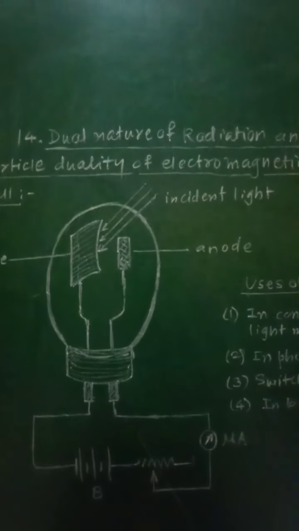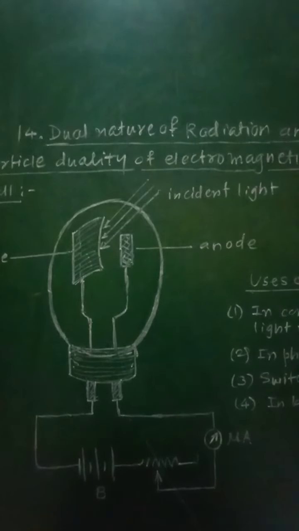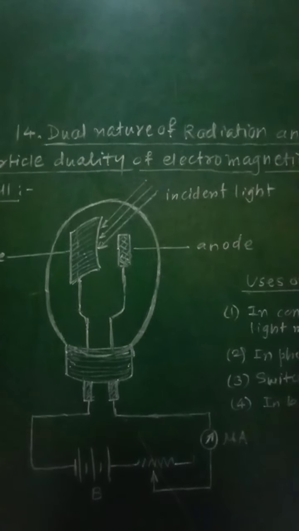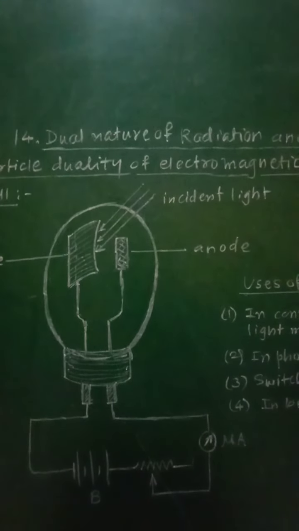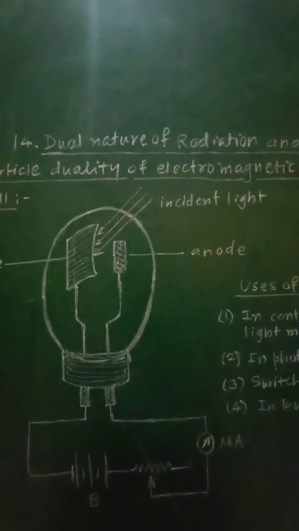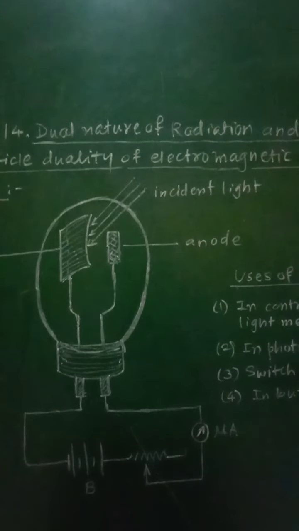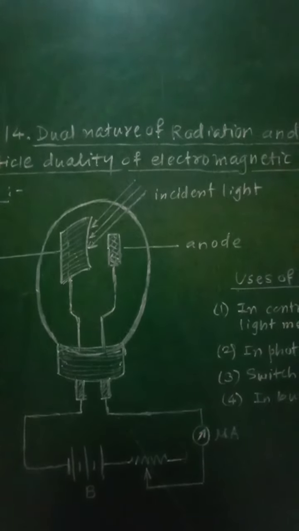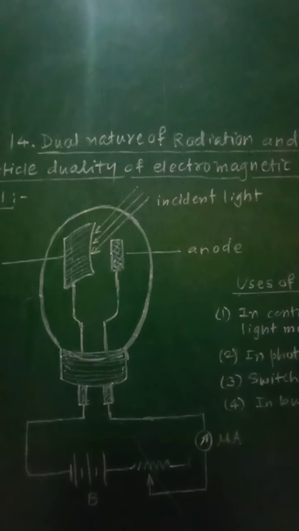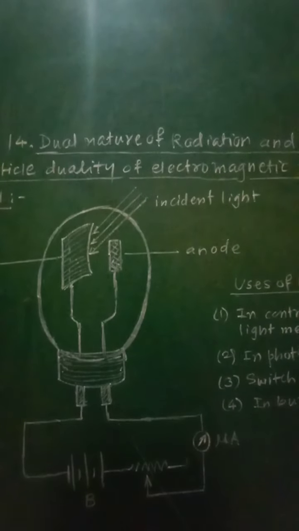That is, all the photons of the electromagnetic radiation having a particular frequency, that is the same frequency, will have the same energy and momentum. Then photons are electrically neutral. They do not have any positive charge or negative charge, and hence they are not deflected by electric or magnetic fields.